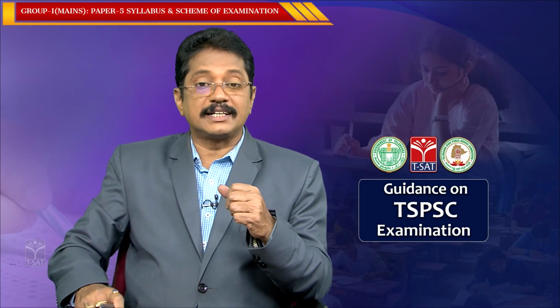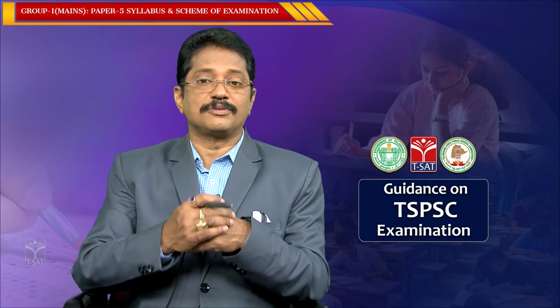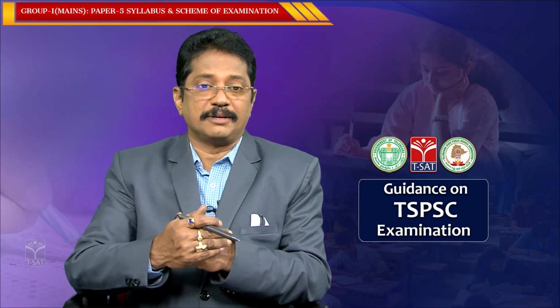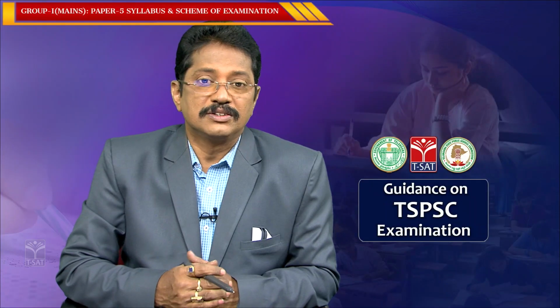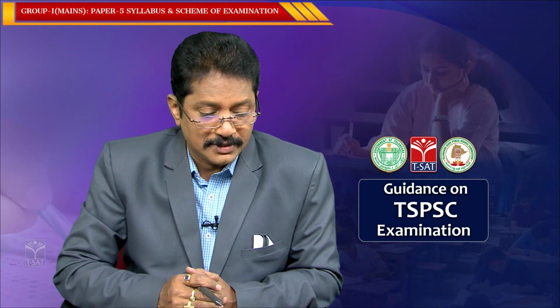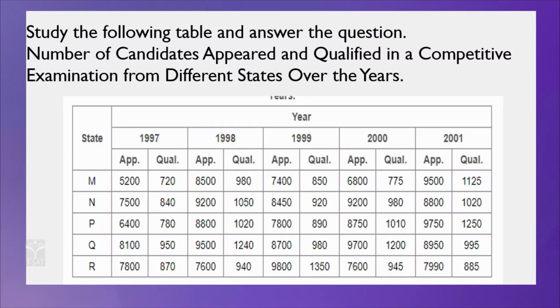Okay. Now, we will see the next. We are going to shift from bar graphs to another area, that is, study the following table clearly and answer the question. Here we have tabular form. The table gives the different states by year, and how many people appeared for the examination and how many qualified. This is one competitive examination.